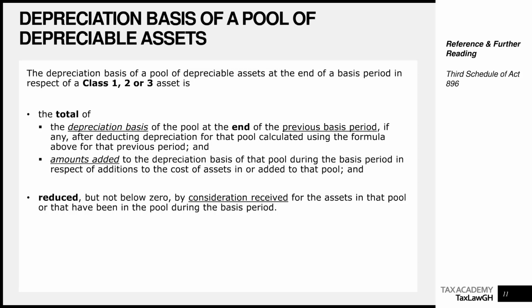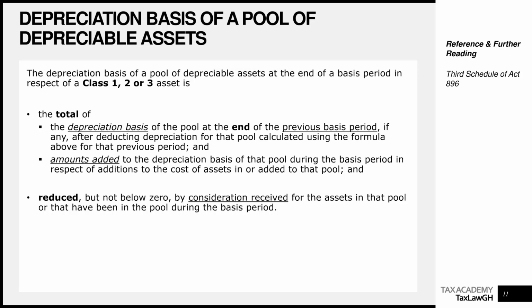If you do this properly, then for those who are interested in formulas, right? The written down value brought forward plus additions, or cost of additions during the year, minus consideration received from assets disposed of, equals written down value carried forward. I'll take that again. If you want to find the written down value of a pool at the end of the basis period, you need to do a number of things. I'm reducing these 3 bullet points into one equation, which is your written down value carried forward.